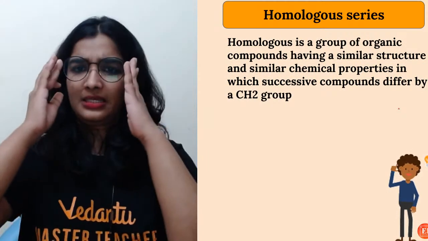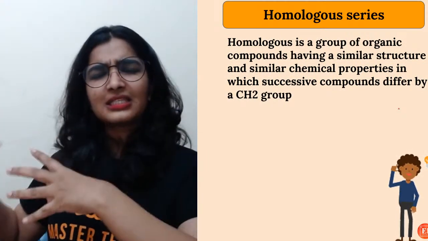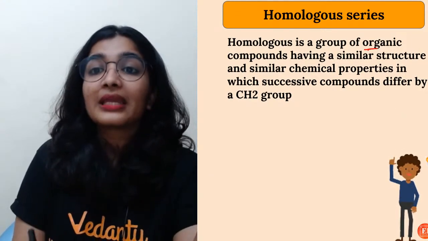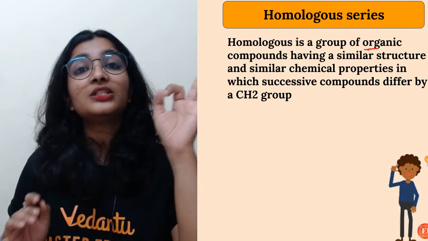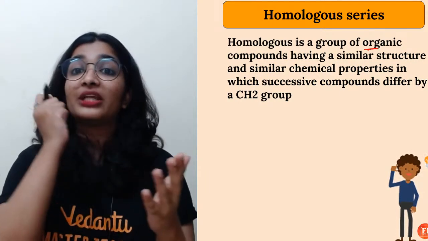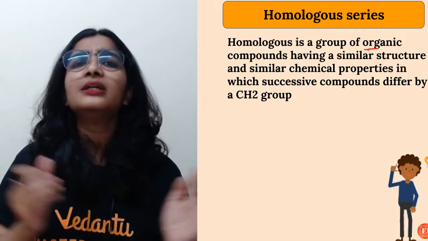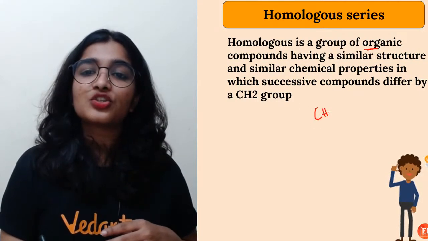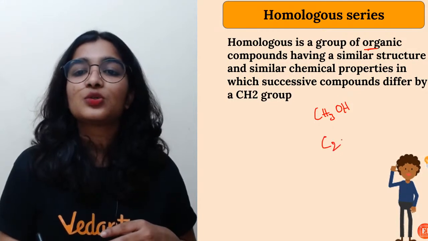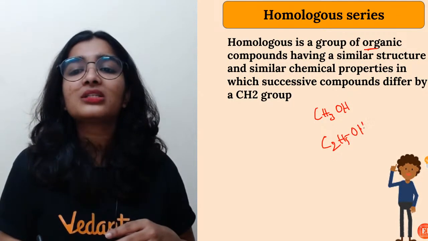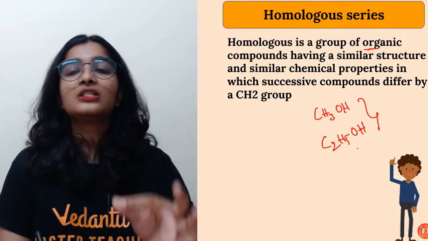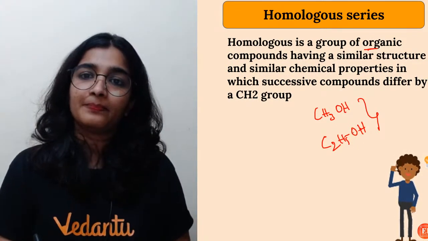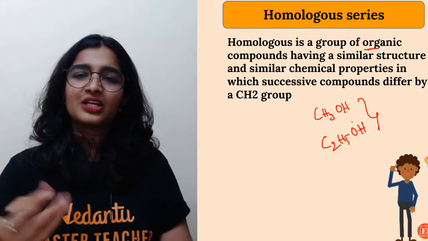Now the homologous series. It differs by a CH2 unit. So a homologous series is a group of organic compounds having a similar structure and similar chemical properties. Why will they have similar chemical properties? Because they all have the same functional group. So for example, CH3OH, C2H5OH. Can you tell me what is the difference between CH3OH and C2H5OH? Addition or subtraction, do something.